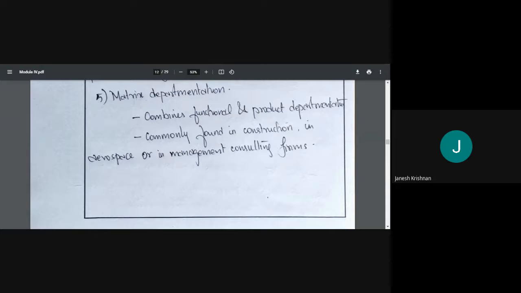We are building a dam, a high-rise building, and a stadium. All these are different structures, so they are different products. Dam, building, and stadium are different products, so they are having product departmentation.